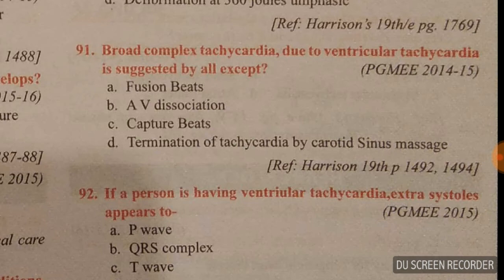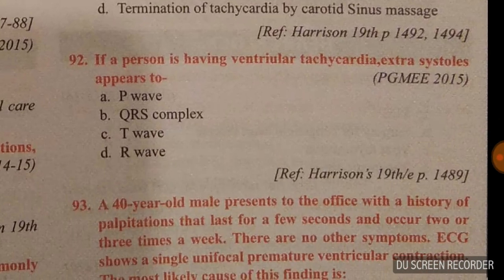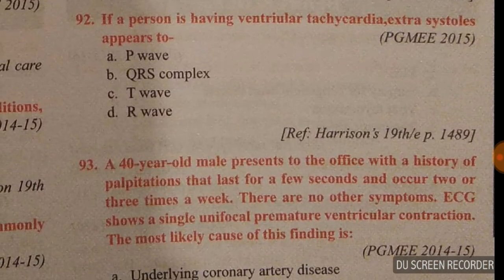Broad complex tachycardia due to ventricular tachycardia is suggested by all except termination of tachycardia by carotid sinus massage. If a person is having ventricular tachycardia, extrasystole appears similar to QRS complex.